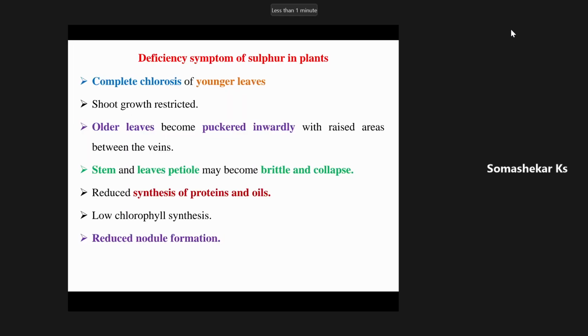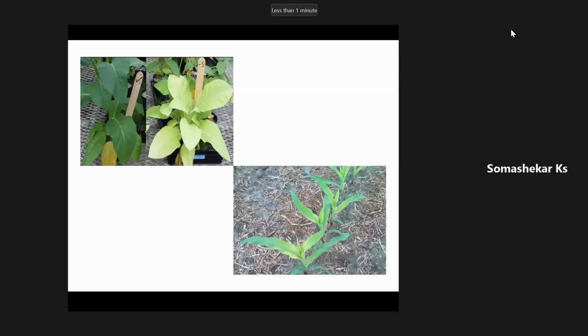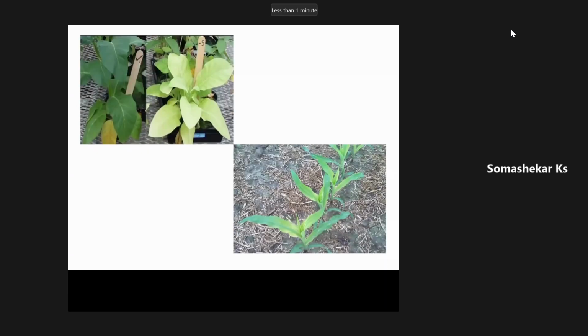Then, if you see the deficiency symptom of sulfur in crops, complete chlorosis of younger leaves will be observed. See here, this is a tobacco crop. This is a tobacco crop, and tobacco will show this, not only tobacco, any crop, even